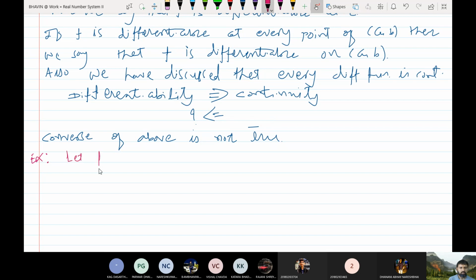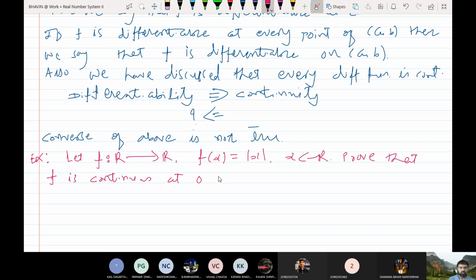So let me define f from R to R, fx is equal to mod x, where x belongs to R. Prove that f is continuous at 0, but f is not differentiable at 0.